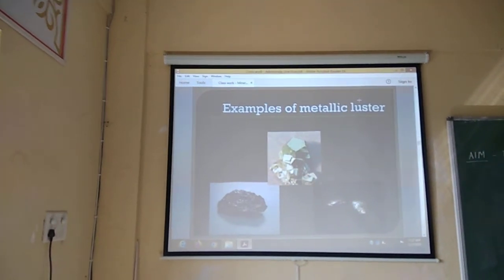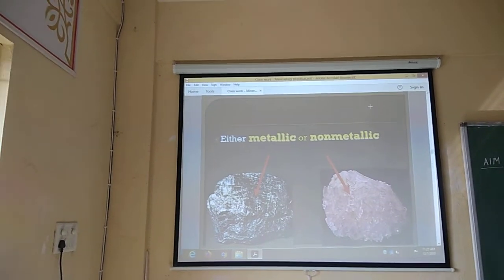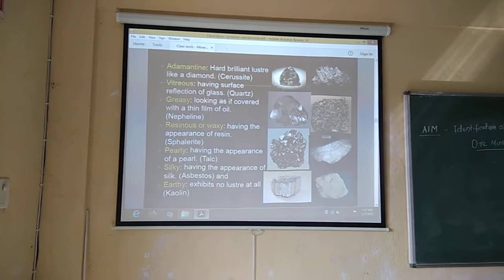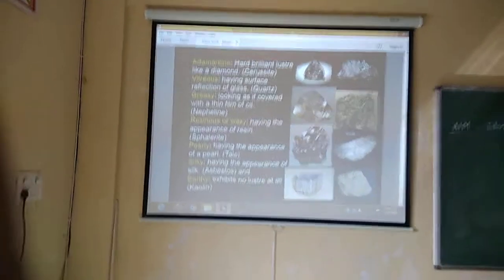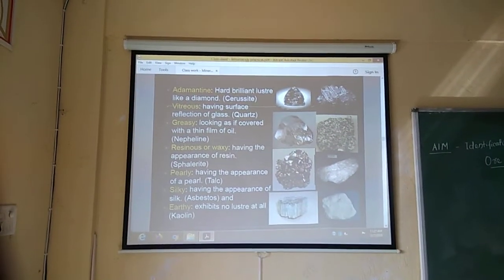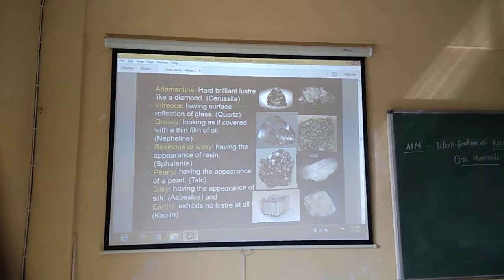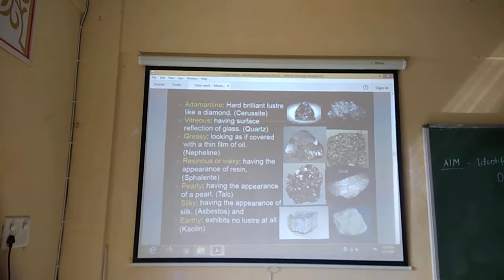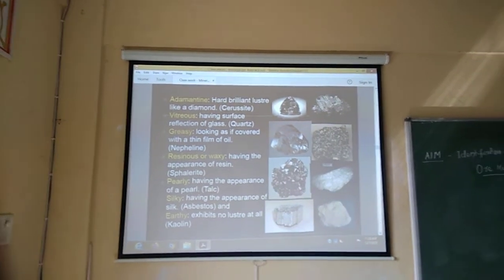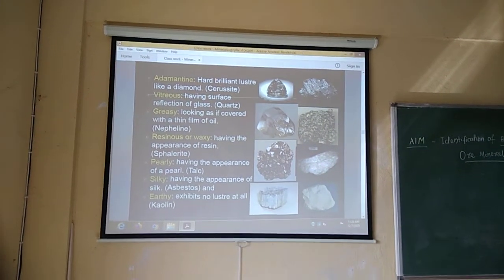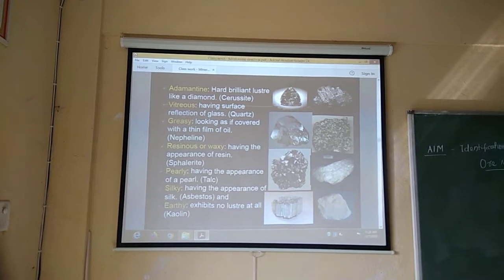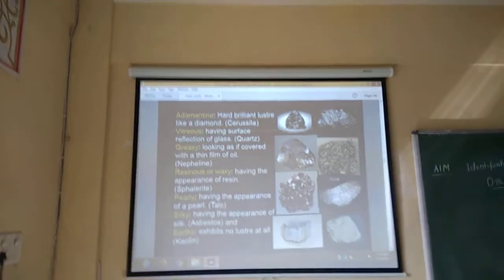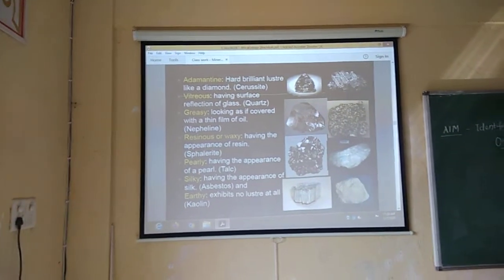Here you can see the metallic luster. This is the main difference between metallic and non-metallic luster. Here all the luster descriptions are given. So mostly the vitreous luster is very important for rock forming minerals. Vitreous luster means having the surface reflection of glass. You can imagine some broken glass. That appearance is known as vitreous luster. So different lusters are mentioned here.